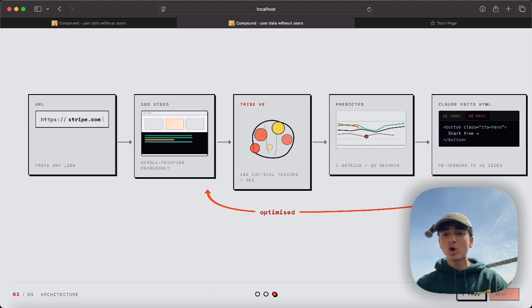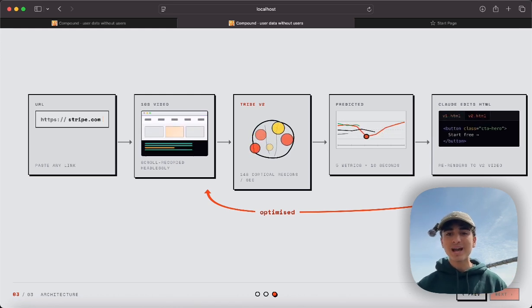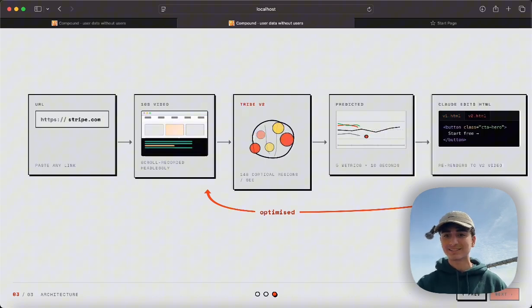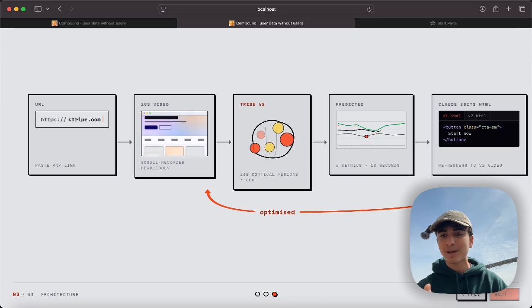Lovable needs you to know what's right. You don't know what's right. User data is what's right. And so now we have ground truths. We know how a user would react to that. We have a ground truth and can iterate this to optimize a website step by step.